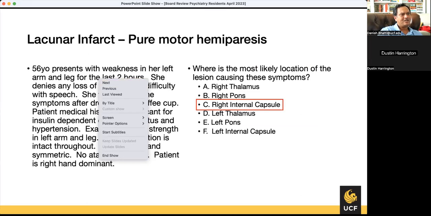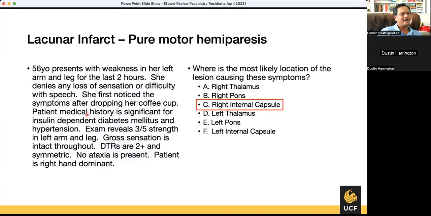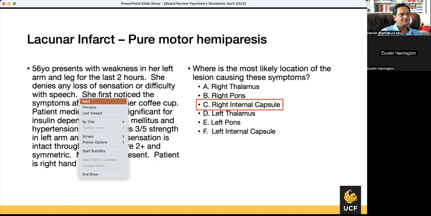The reason I jumped to lacunar right away was because arm and leg involvement was the same. So that's a dense hemiplegia, meaning one lesion is affecting a lot of fibers, both for arm and leg. Another reason to consider a lacunar infarct is that it's a pure motor stroke. There is nothing else besides motor weakness. If it were a cortical stroke, you'd have higher cortical dysfunction. If it were a brainstem stroke, you'd have cranial nerve findings. If you don't have anything, it's in between. In between is corona radiata and internal capsule, but corona radiata is too spread out. You cannot have one lacunar infarct in the corona radiata cause arm and leg weakness. It has to be the internal capsule. Corona radiata was not even an option, so that helps you here.